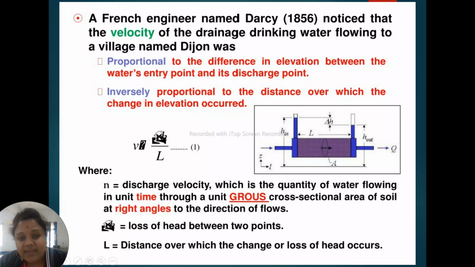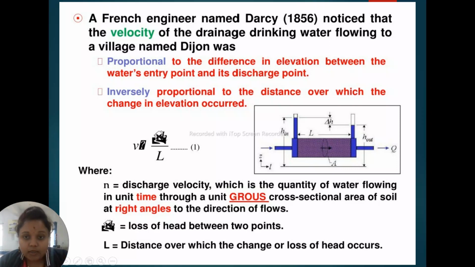V is equal to delta H by L. Here V is the discharge velocity, which is the quantity of water flowing in unit time through a unit cross-sectional area of soil at right angle to the direction of flow. Here delta H is the loss of head between two points, A and B.